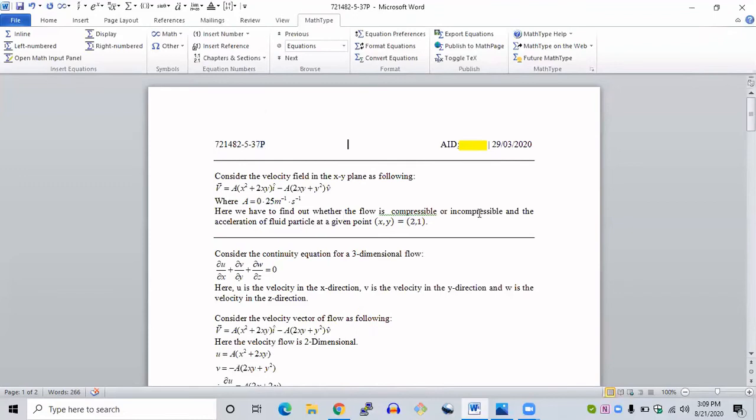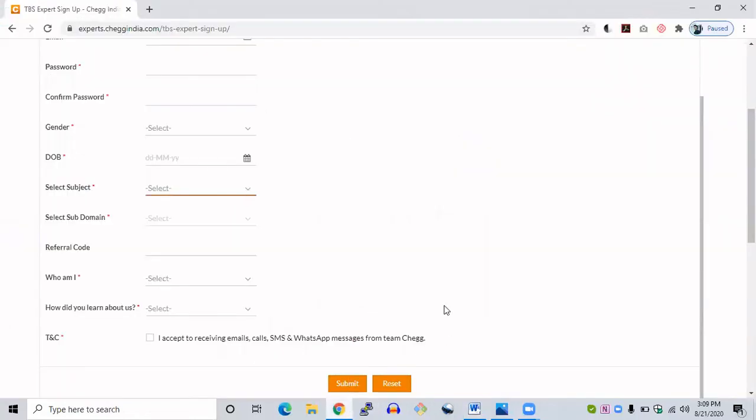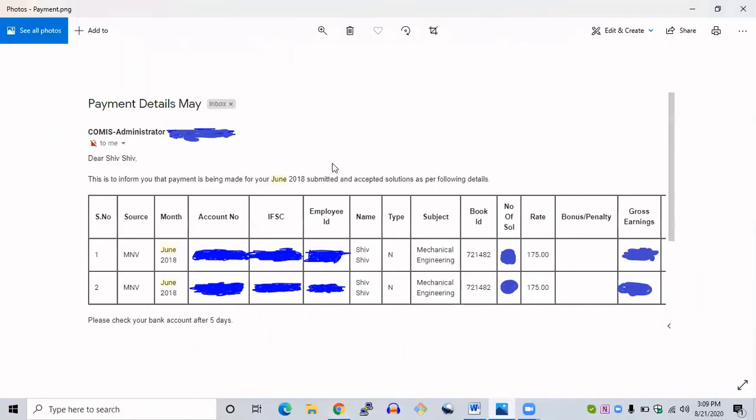Once it gets approved, you will be getting the payment for those particular solutions in the next month. They have a payment cycle of 15th to 15th. Let me show you my payment section here. You can see what I have received for May. In this, you can see the subject which I have selected, mechanical engineering, the book ID, and the rate. Per question, it varies. You can get 175 or 220, based on the question and the subject domain you are selecting.